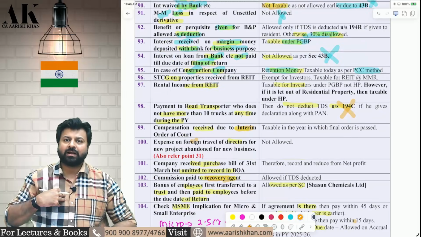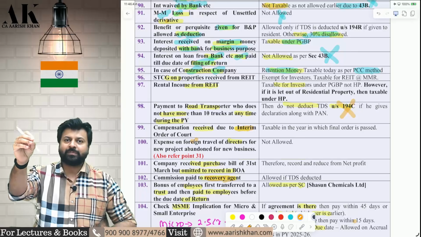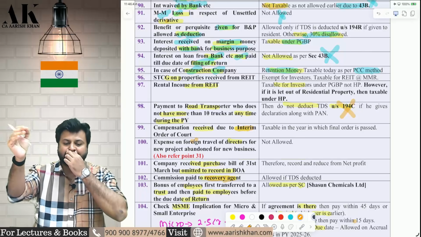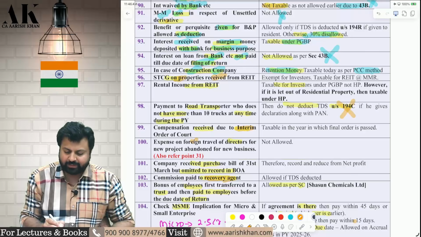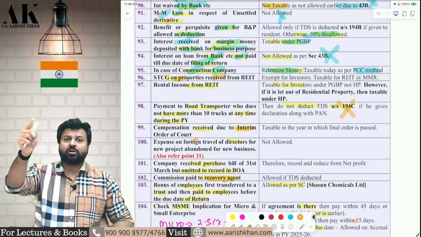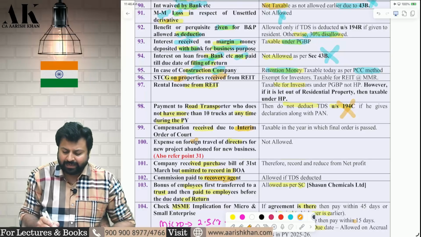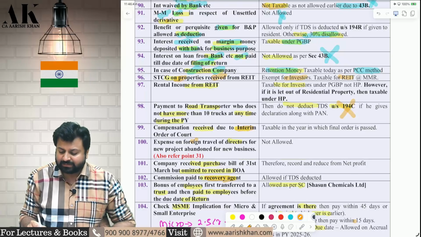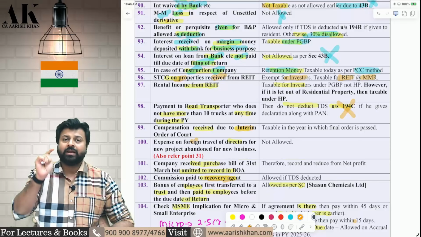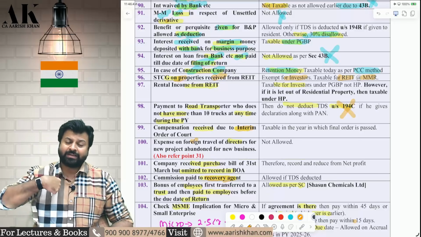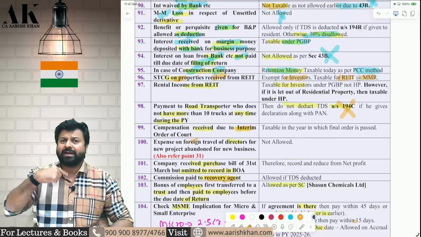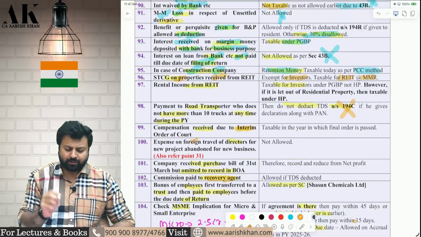The next point is, I am a company, I have invested in a real estate investment trust, a business trust, and the business trust has earned some short-term capital gains on property. What is the impact of that short-term capital gains on property in my hand? It is exempt in the hands of the investor and the business trust will pay tax at MMR. Be very careful. I am the investor, it is exempt in my hands and the business trust will pay tax at MMR. Okay, next one.